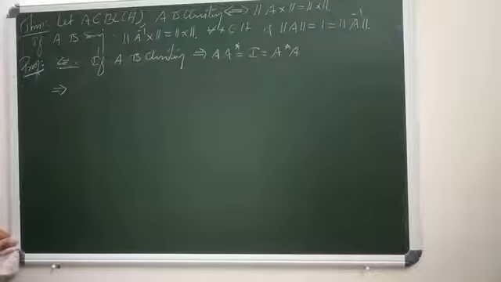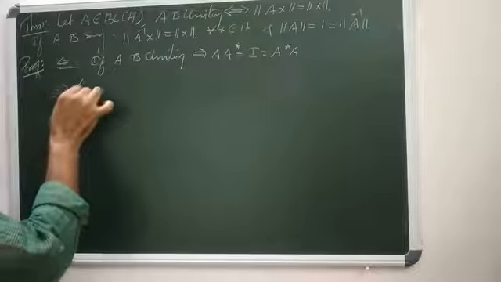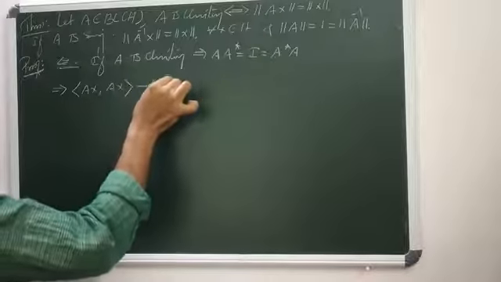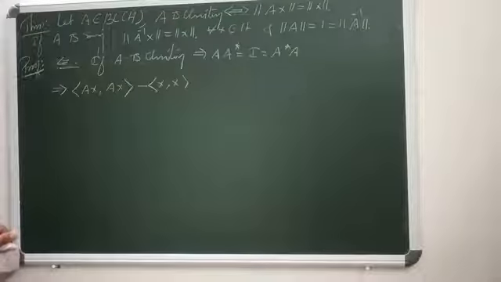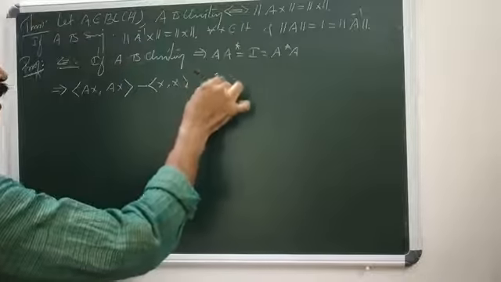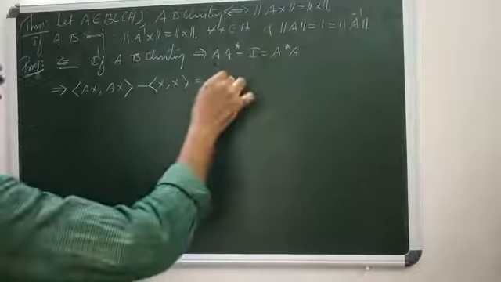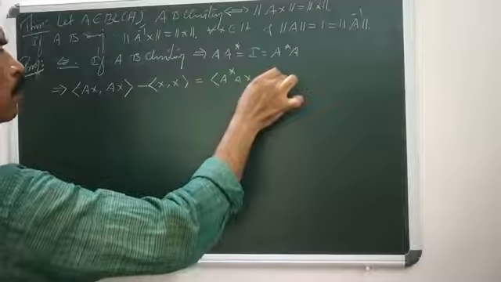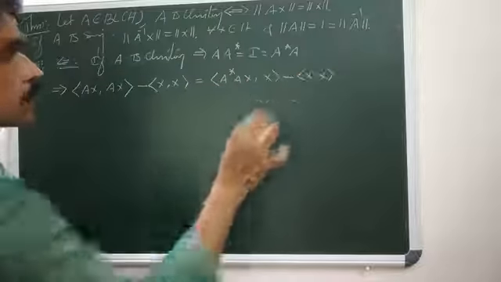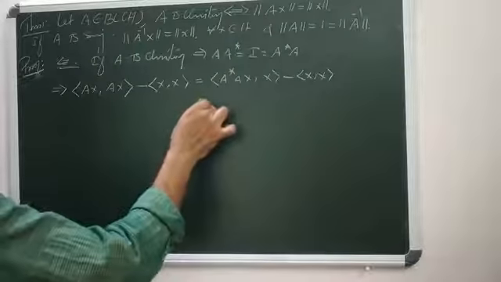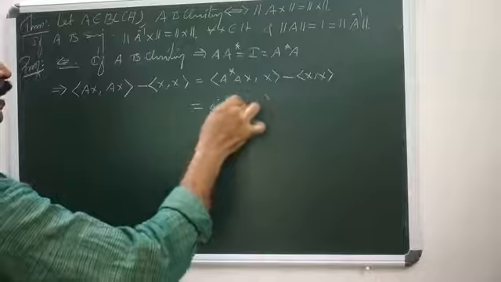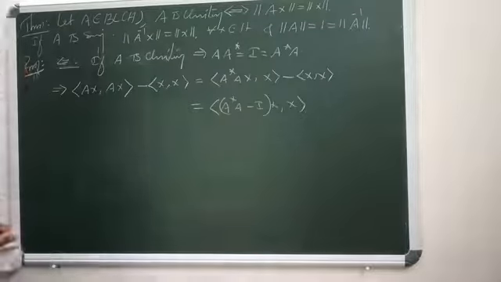Now to show that norm AX equals norm X, consider inner product AX,AX minus inner product X,X, which equals inner product A star A X,X minus inner product X,X. Then it equals inner product A star A minus identity of X,X.